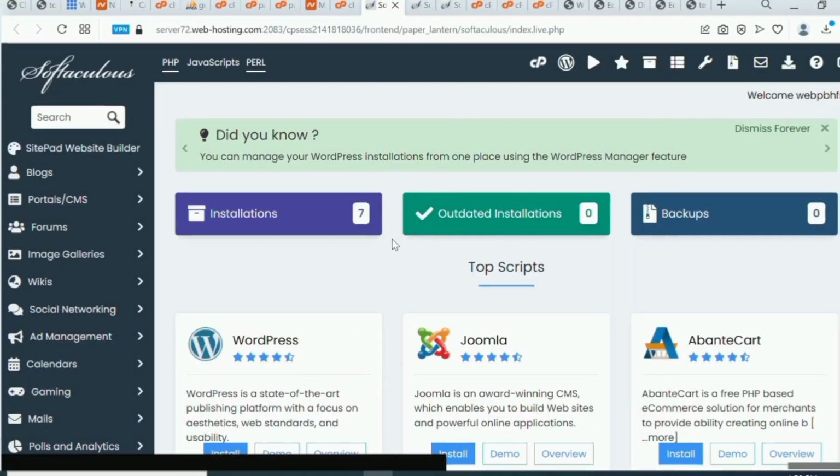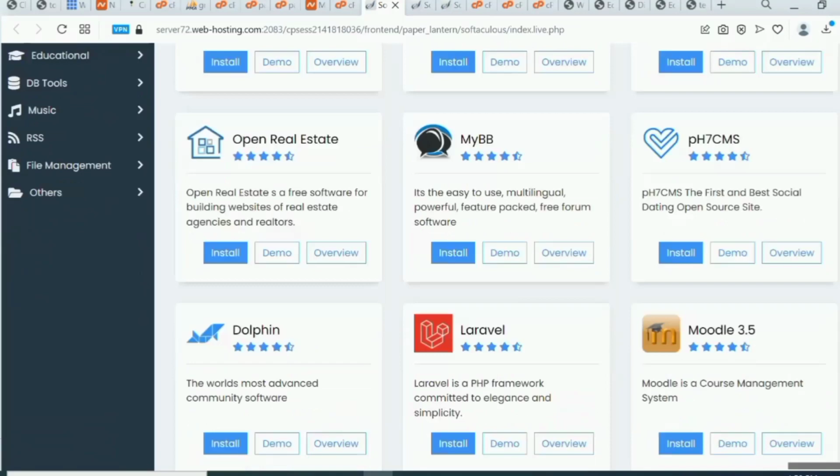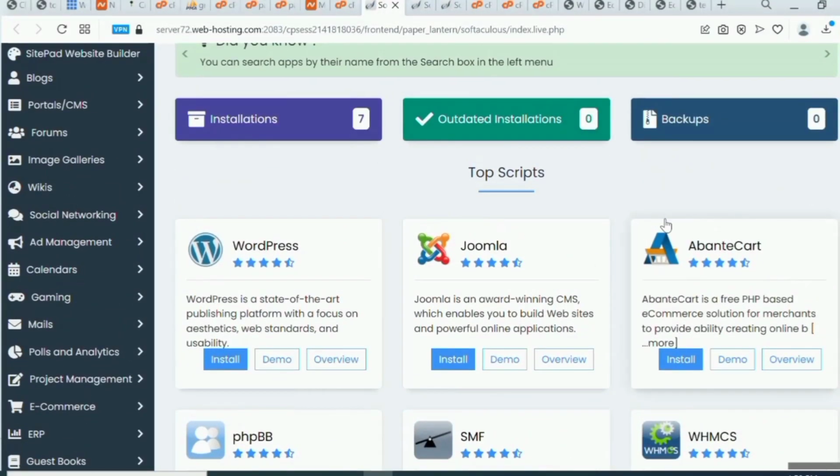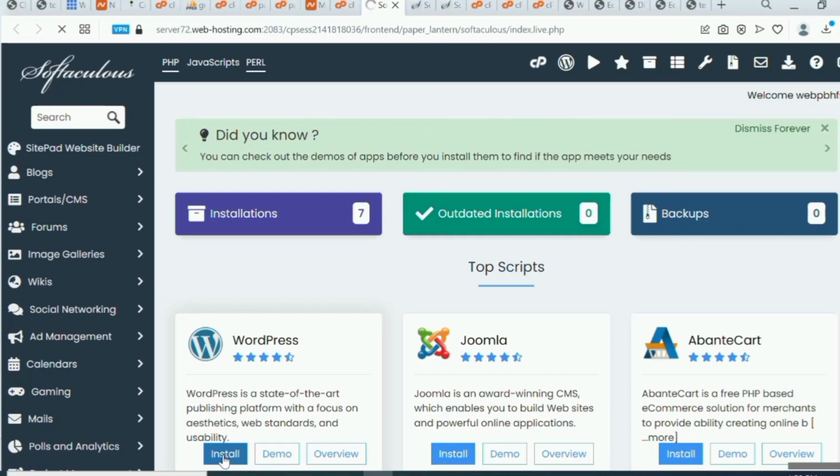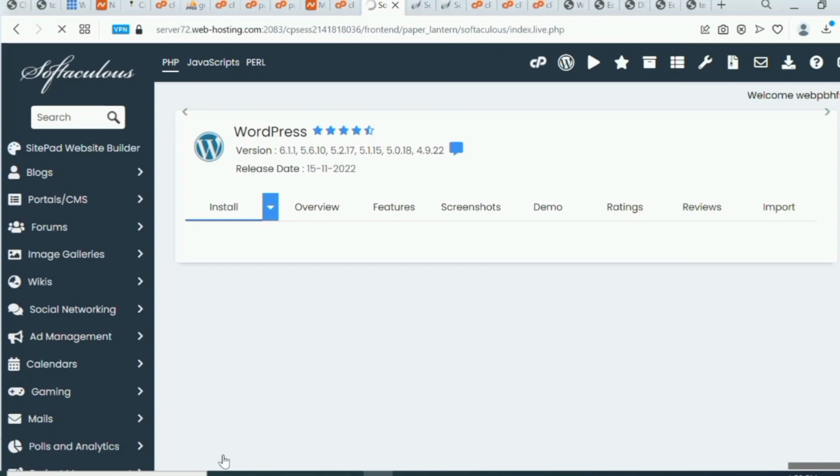Yeah, you can see that there are a lot more content management systems here. You can see other ones, but the one we are going to be using is WordPress. So once you are okay with that, you can click on install now. If you're doing this for a client or for yourself for the first time, this is the process you're going to follow. Get your domain name, get your email and your password, log into your cPanel, and then locate Softaculous, locate WordPress, and then you'll be brought to this place.